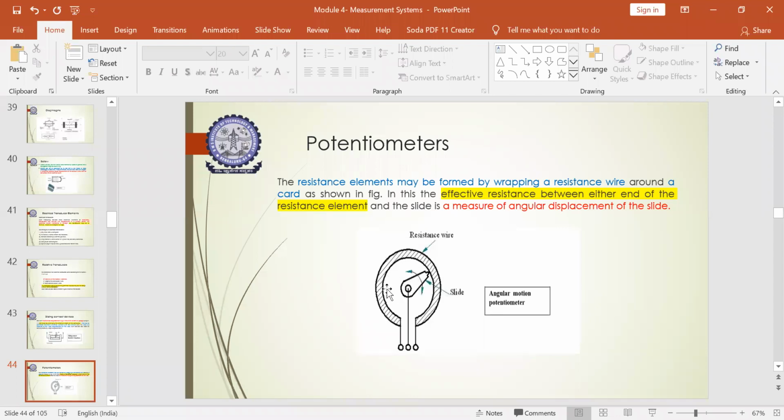You will have a card on which the resisting material made up of some wire is embedded. You will have a slide here. The angular displacement of the slide will be measured. Here you will have an input signal and here you will have an output signal.